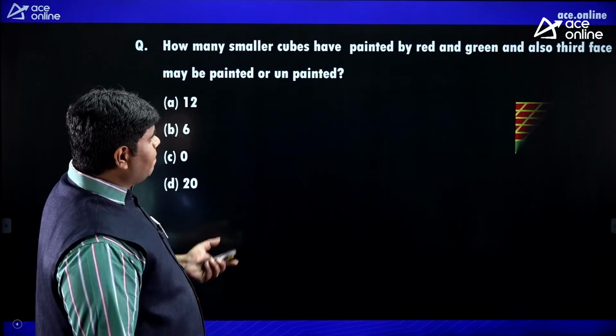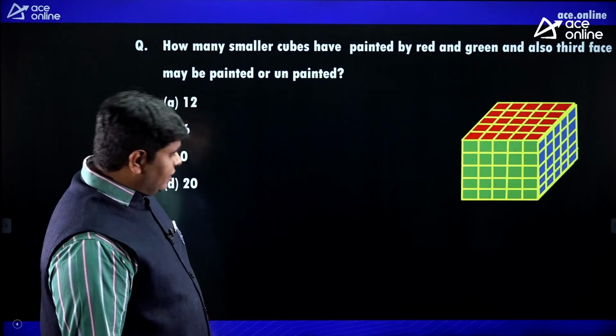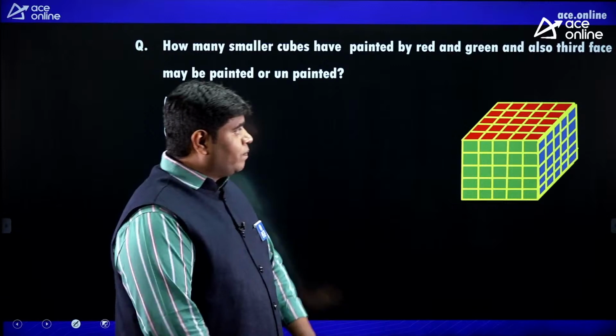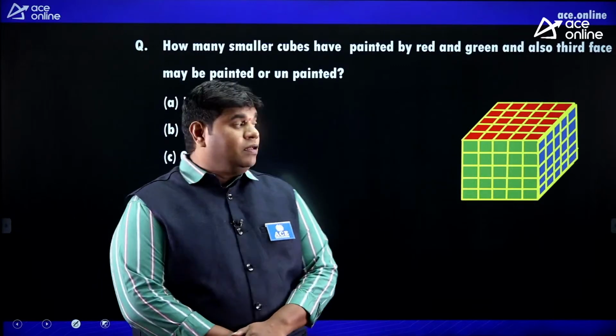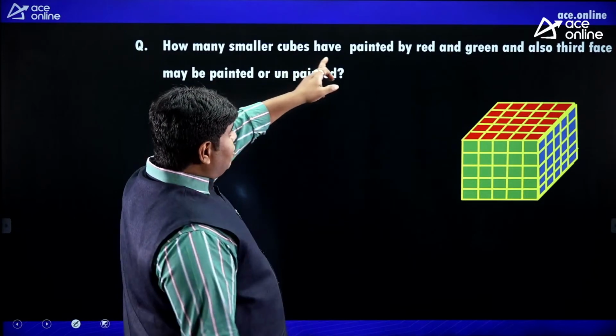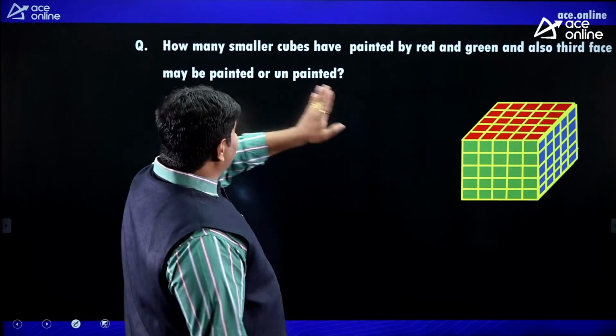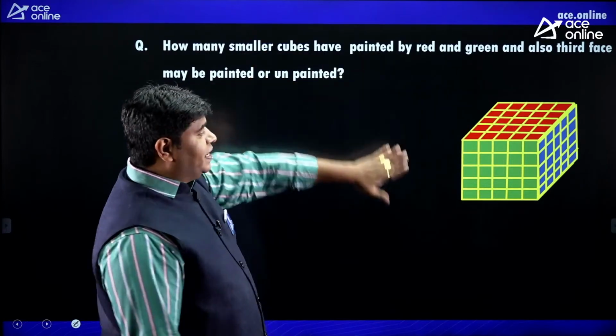So here I will give the diagram. Look at. This is the figure, friends. Try. 5 by 5. How many smaller cubes are painted by red and green, and the third face may be painted or unpainted?